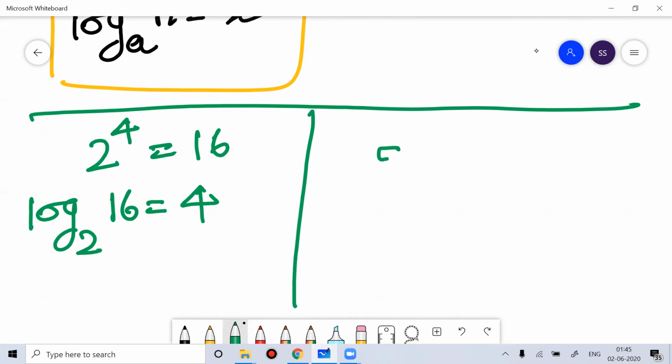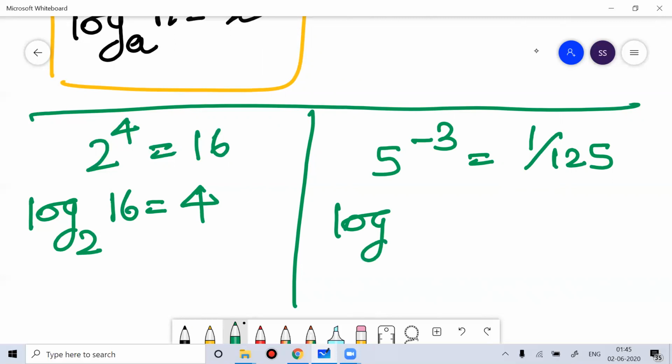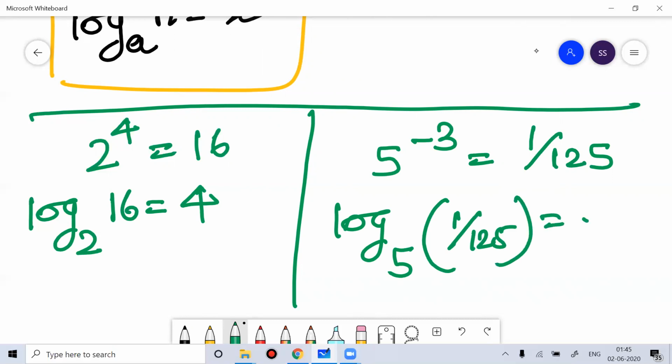Then if I say 5 to the power minus 3 is equal to 1 by 125, everyone knows 5 to the power 3 is 125. So 5 to the power minus 3 is 1 by 125. The same thing I can write in the form of log of base 5, the argument is 1 by 125, that will give you the value minus 3.